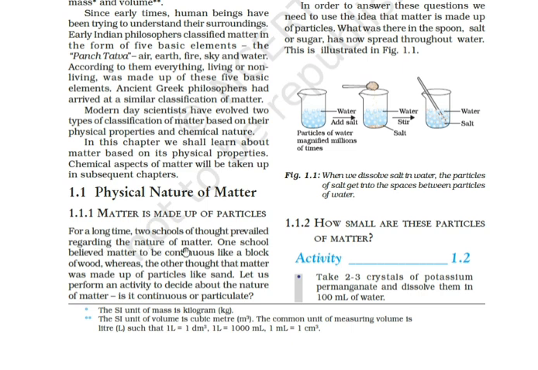For a long time, two schools of thought prevailed regarding the nature of matter. There were two schools who thought that the nature of matter is different.